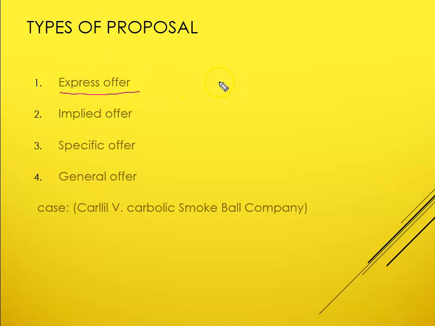For example, A is writing to B that he wishes to buy the car of B for 5 lakh rupees. He makes an offer to B that I wish to buy your car. Or maybe the reverse, that he says I want to sell my car to you. So this is an express offer, where he might be stating it in written form or verbally speaking the words.